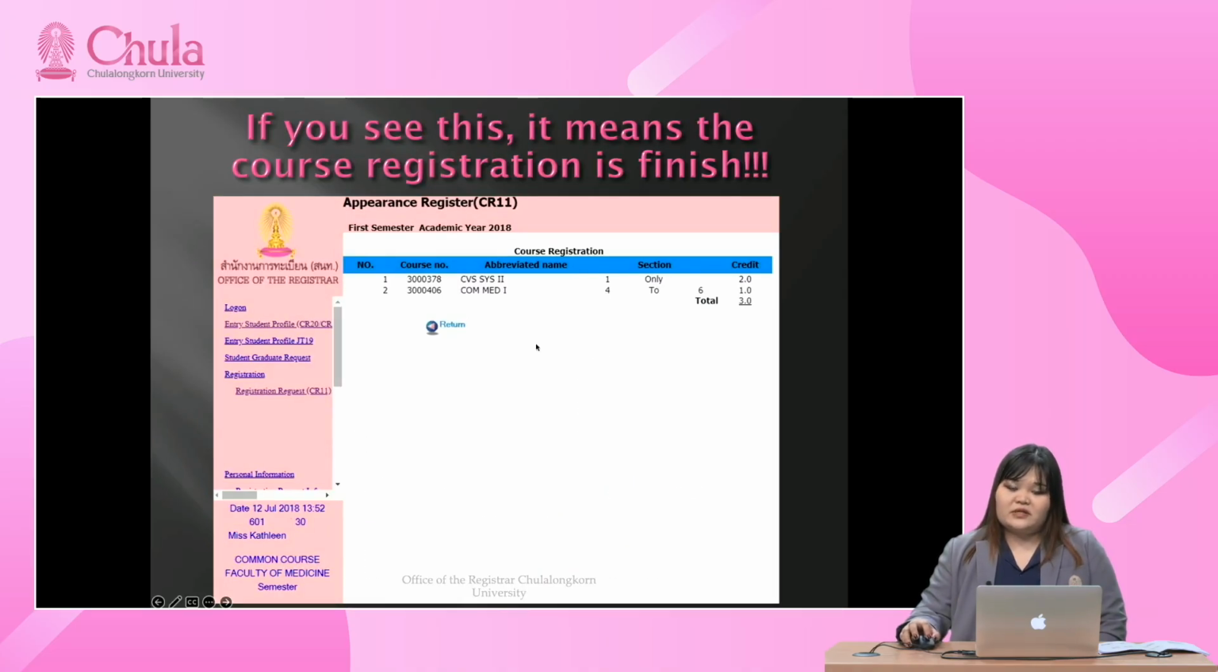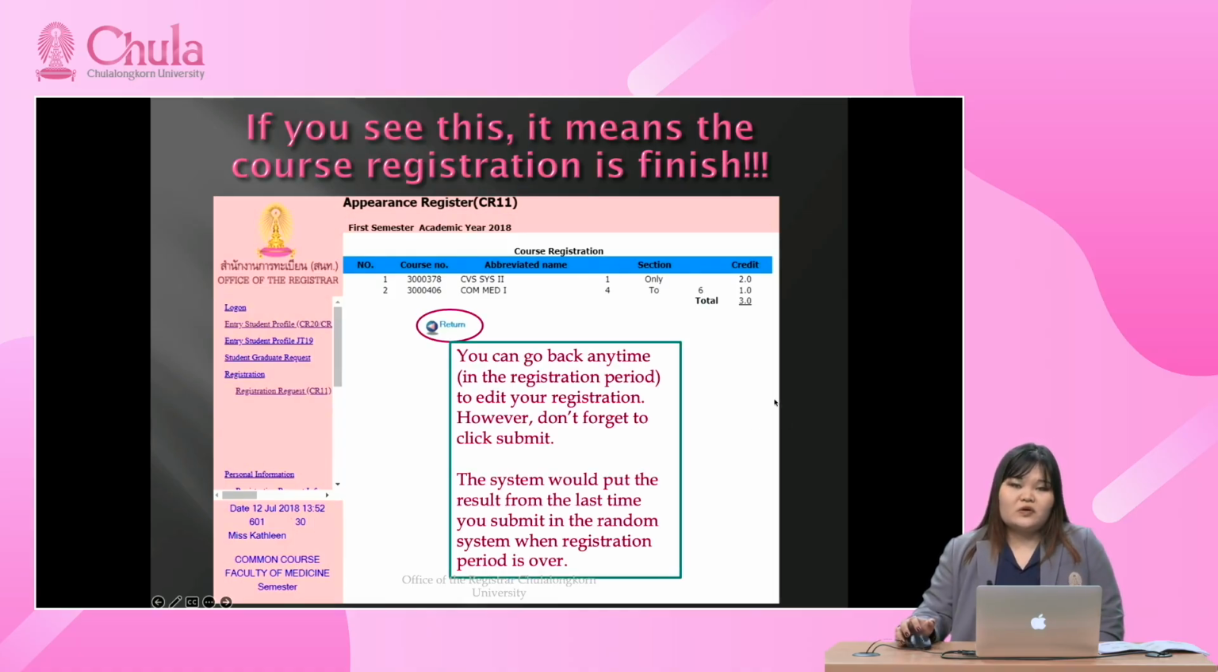After you click submit and you see this, it means that your course registration is finished, and you can go back to edit your registration request anytime in that registration period. But don't forget to click submit every time, because the system will take the data of the last time you clicked submit on that round and take it to the random system.